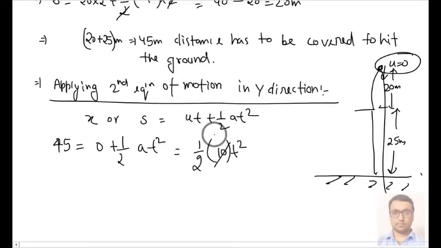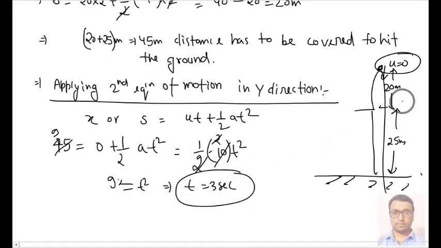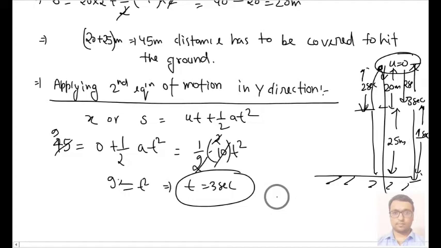This will be cancelled out by 5, 5 twos are 10, 5 nines are 45. So 9 equal to t square, since the 2 will be cancelled out. So time taken is 3 seconds. Means the total time is 3 seconds from the topmost point to the bottom. And from here to here, 2 seconds time is taken, then again 2 seconds, and from here we will have only 1 second remaining. So total time is 2 plus 2 plus 1, that is 5 seconds.